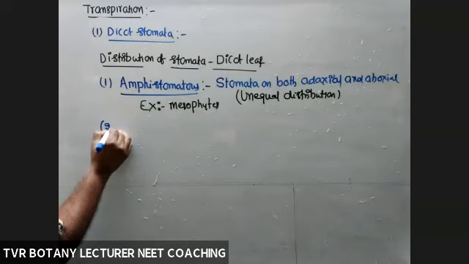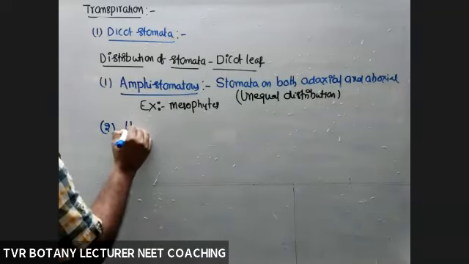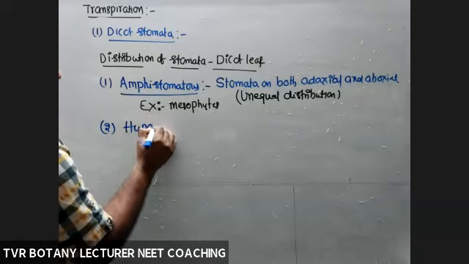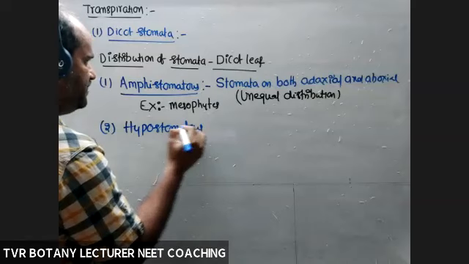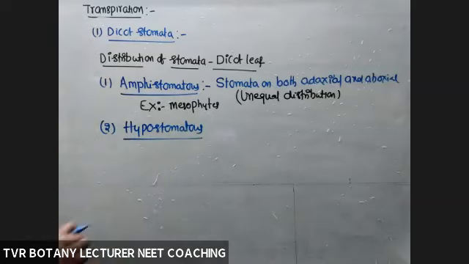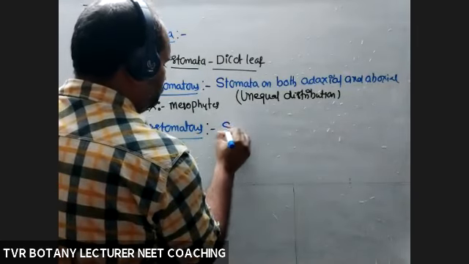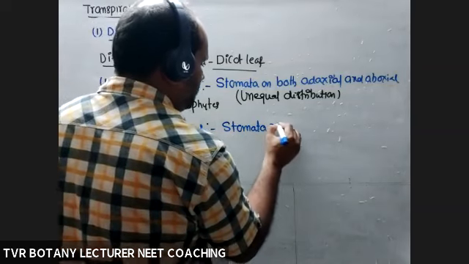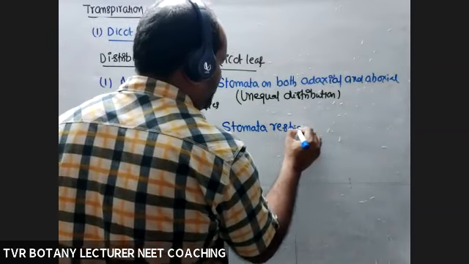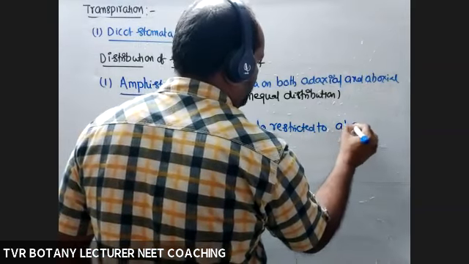And second one, hypostomatous. Leaves are hypostomatous. What is hypo? Here, hypo means stomata are restricted to abaxial.